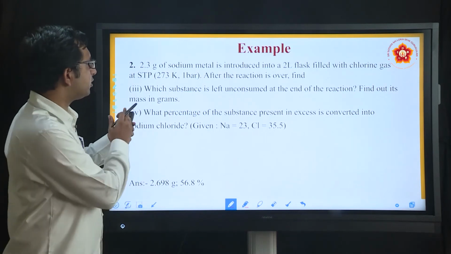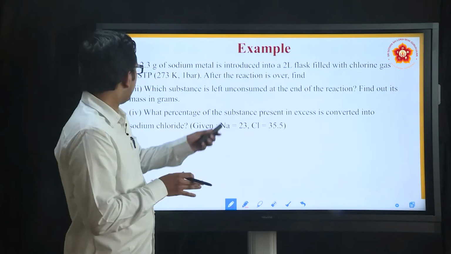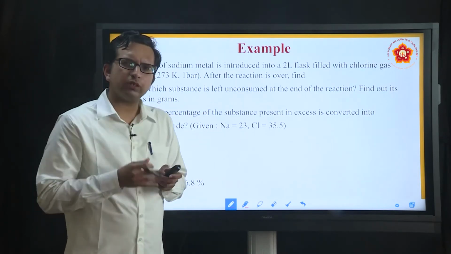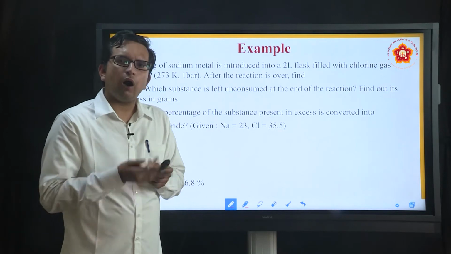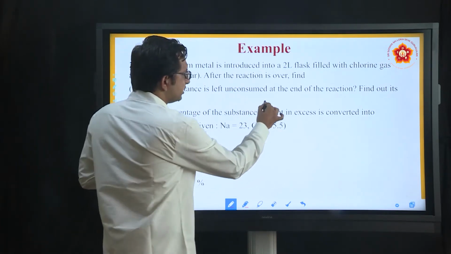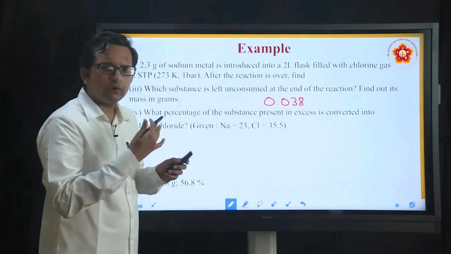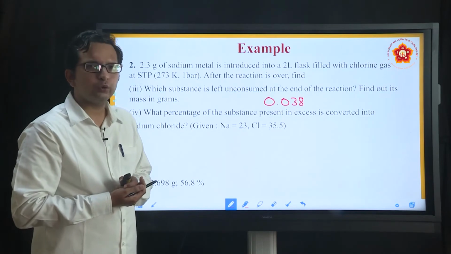But now find out its mass in gram. Now, that was in terms of liters. How will you find it in terms of grams then? Because that 0.038 which is there is in terms of liters. If you have to convert it into grams, how do you do that?